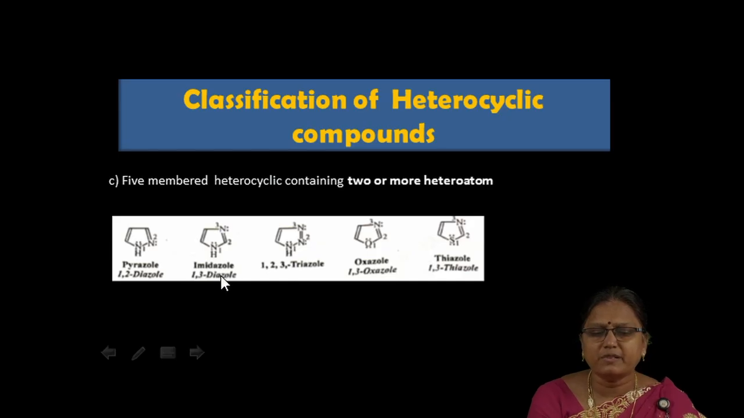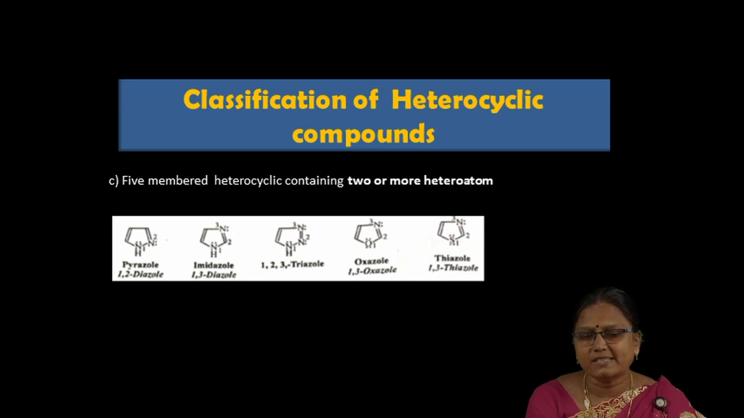Coming to the second example, this is imidazole. Here nitrogen is present at the first and the third position. So this is 1,3 diazole. This imidazole finds a significant role. This is the basic heterocyclic nucleus in DNA and RNA. Next, the third example, with 3 heteroatoms, is 1,2,3 triazole. Here nitrogen is present in 3 positions.